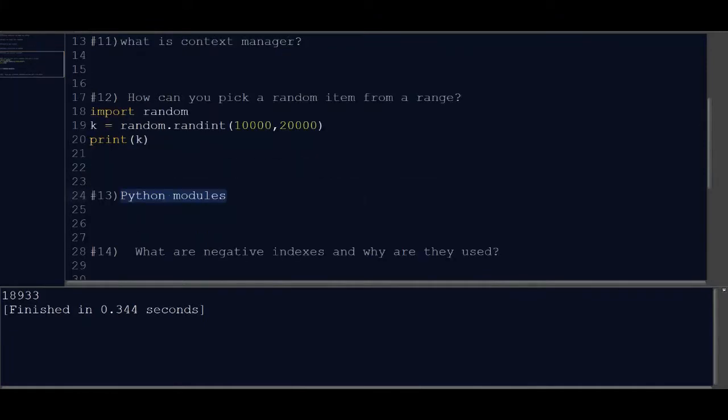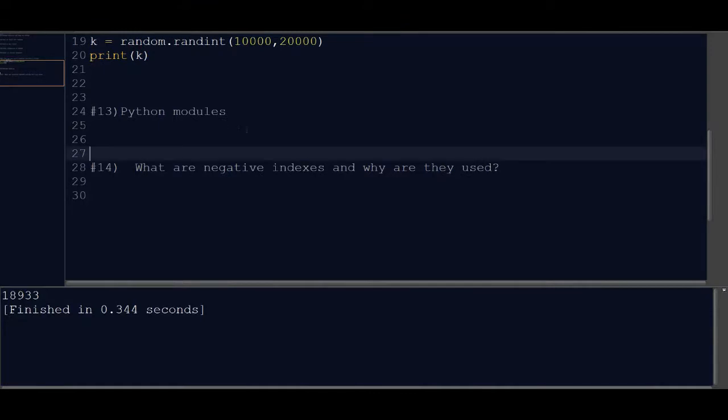Now let's move to our next question. Python modules. Python modules is a way of combining and organizing our code and functions which we are using frequently in our code. Let's take an example. Import random. In this case, random is a module, and wherever we want to generate a random integer, we will call these functions and use it. So random is a module and it can be used wherever we want. We just need to combine that code and call it via import. So this is what a Python module is.